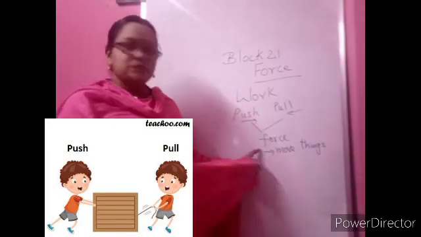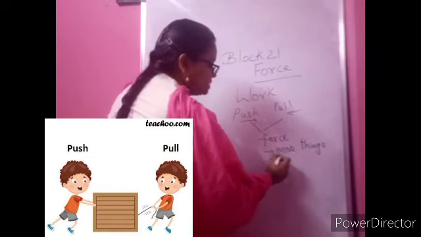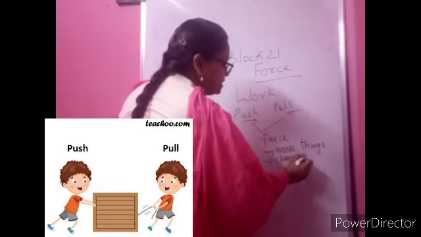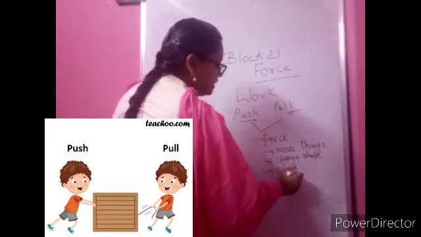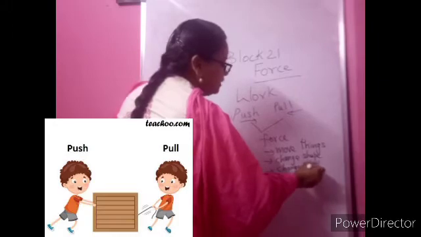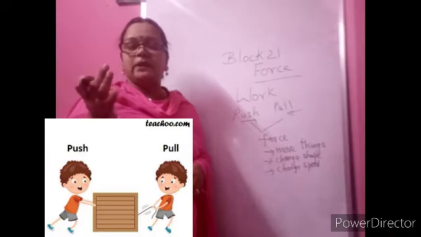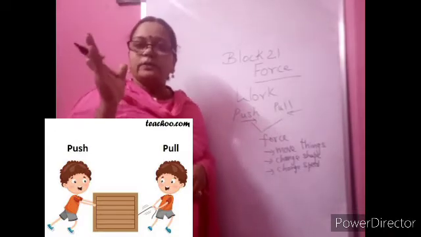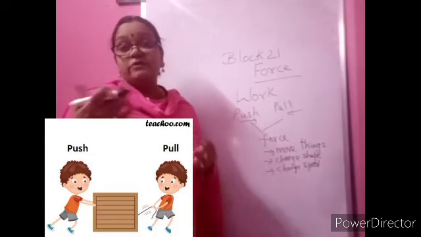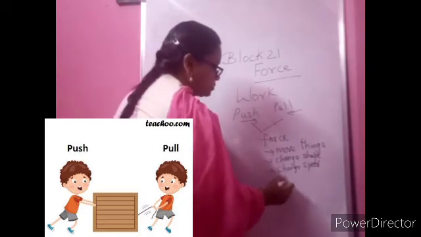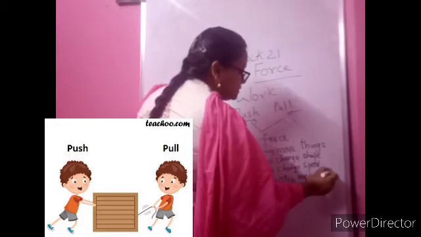So by applying force, these are the effects of force. By applying force, what all can be done? We can move things, we can change shape, and also we can change the speed. Change speed, either you can decrease or increase, right? When you are playing a game, suddenly by hitting the ball, which is already rolling with some speed, you can increase the speed. Or if it is moving fast, by giving a small push with a leg or a bat, you can decrease its speed. You can even stop the ball, no? You can stop moving things.